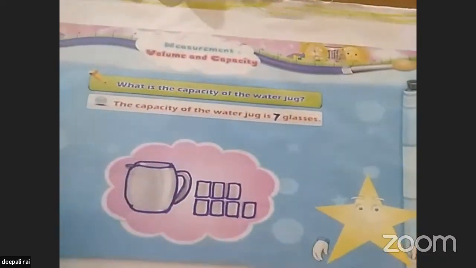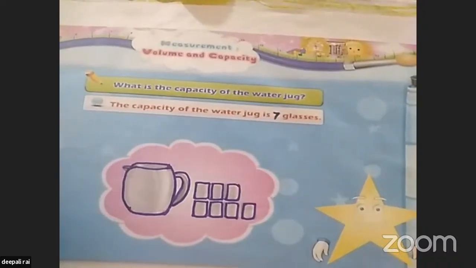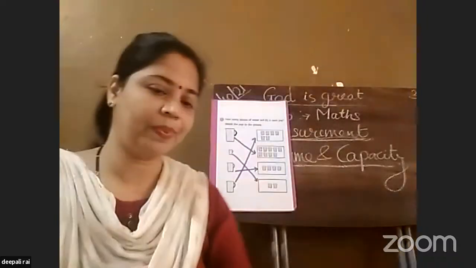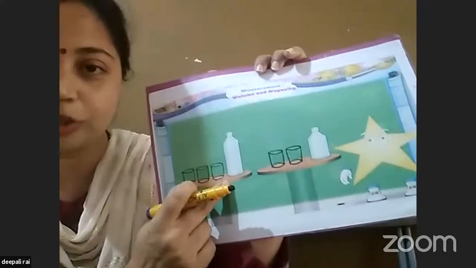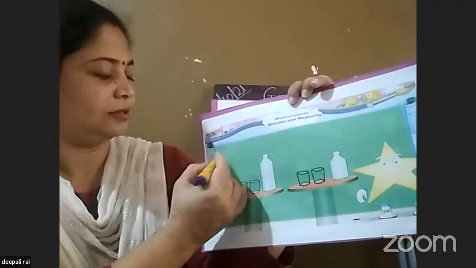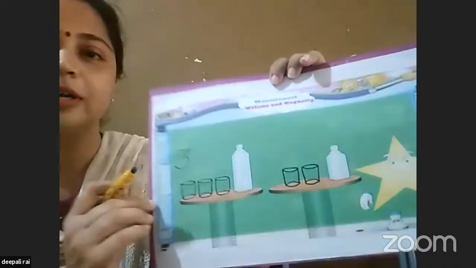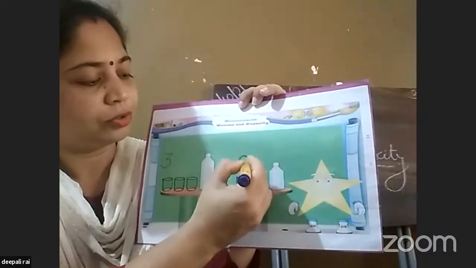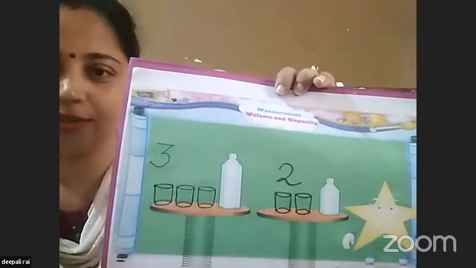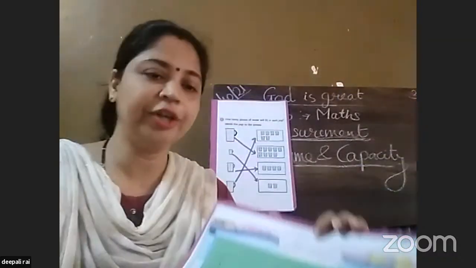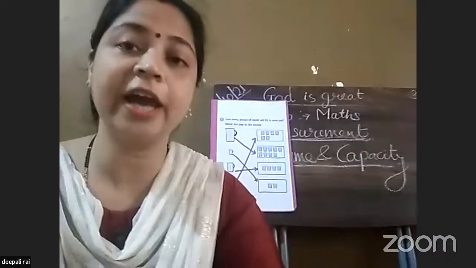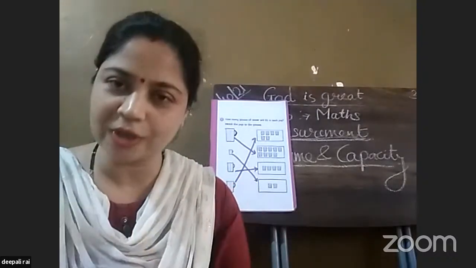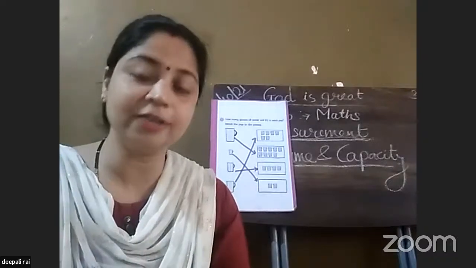See here. The answer is written. The capacity of the jug is 7 glasses. Okay. In the same way, the capacity of this bottle is 3 glasses, and the capacity of this bottle is 2 glasses. Fine. I think you all understood the capacity and volume. Now I'm going to show you some things and you have to tell me whether it is correct or not.